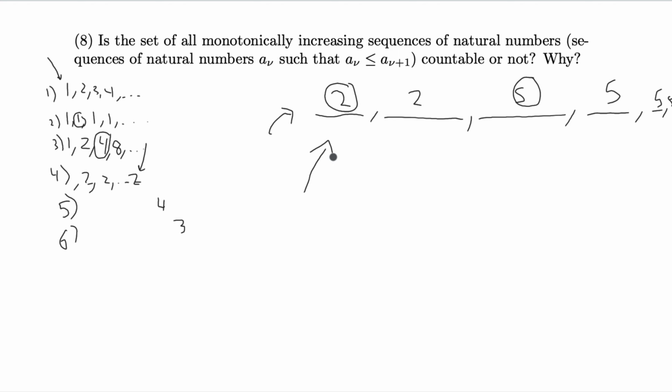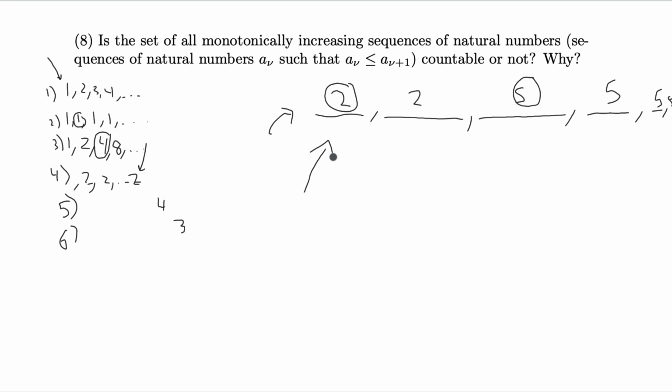So you have a monotonically increasing sequence that is different from every single sequence in our supposed listing, but because it's different from all of them, it can't be in the listing. That's a contradiction because we said we had a listing of every monotonically increasing sequence. With that contradiction, our assumption that we were even able to list all the monotonically increasing sequences in the first place is false. And so we have that it is not a countable set.